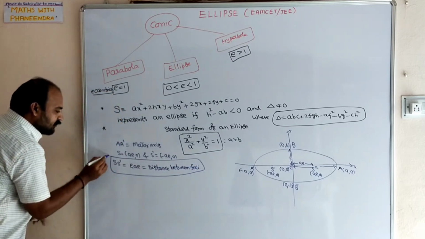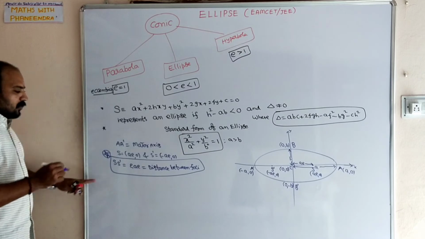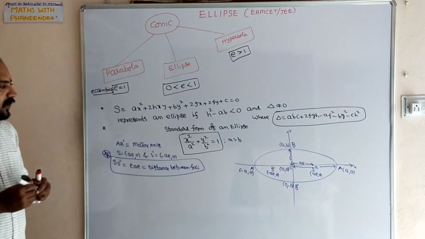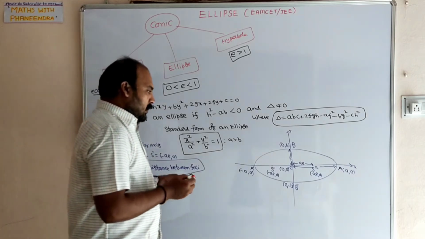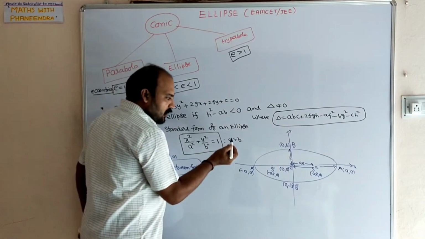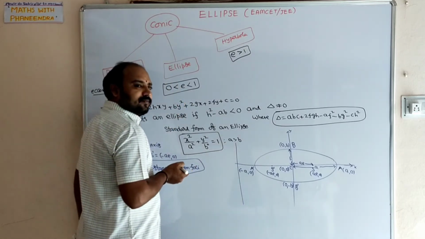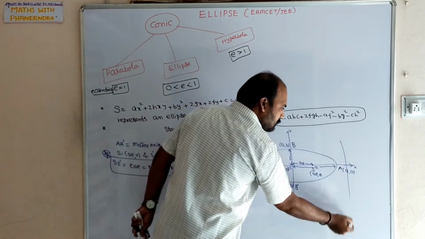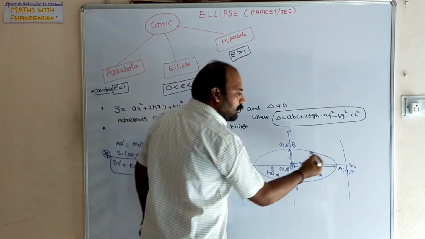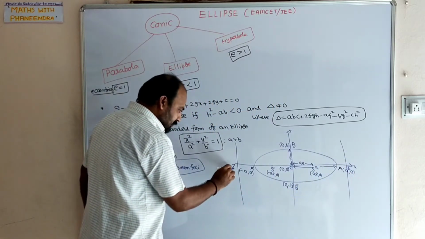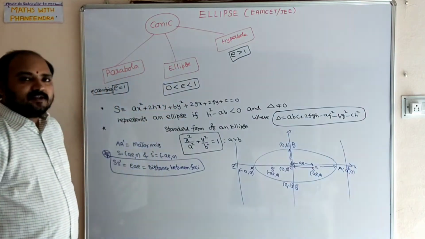This concept is very, very important in a number of problems we are going to apply. S dash concept. After that, the lines which are perpendicular to the x-axis, two lines are there which are perpendicular, which meet at Z and Z dash.